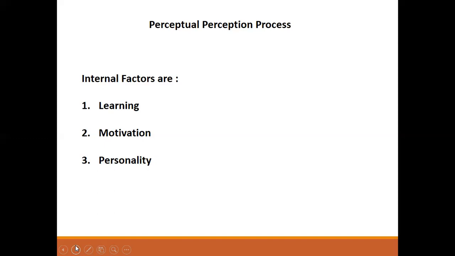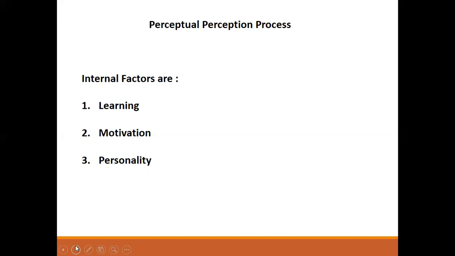A person who already has a high need for power, affiliation, or achievement will be more attentive to the relevant situational variables. So he chooses the table with more co-workers sitting, rather than a table which is empty or has a single person. Another example is a hungry person, who is more sensitive to the smell or sight of food than a non-hungry person. So that is motivation.